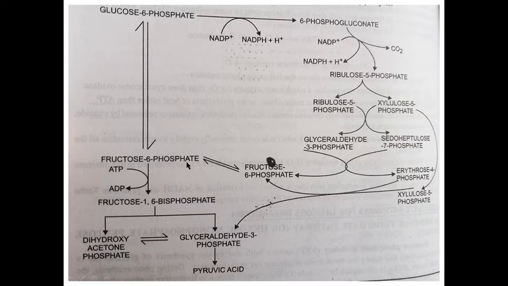Now this formed fructose 6-phosphate, by utilization of one ATP molecule, is converted into fructose 1,6-bisphosphate. Fructose 1,6-bisphosphate is split into two groups: dihydroxyacetone phosphate, a 3-carbon compound, and glyceraldehyde 3-phosphate, a 3-carbon compound. And now this glyceraldehyde 3-phosphate is converted into pyruvic acid. Now this pyruvic acid enters into the Krebs cycle.